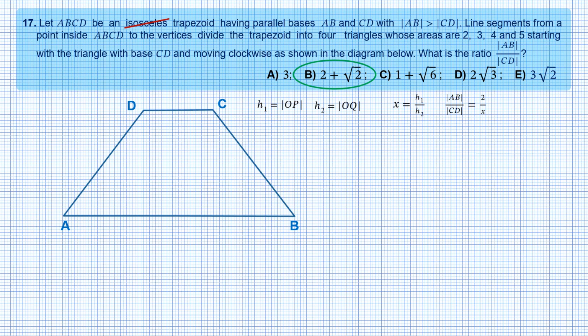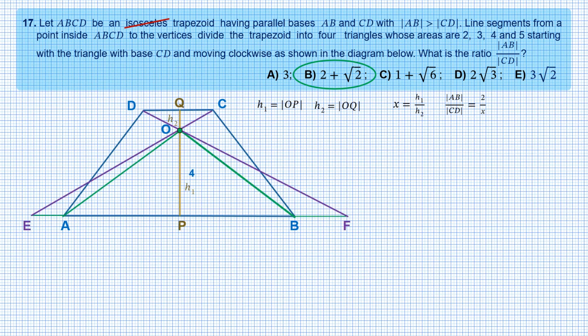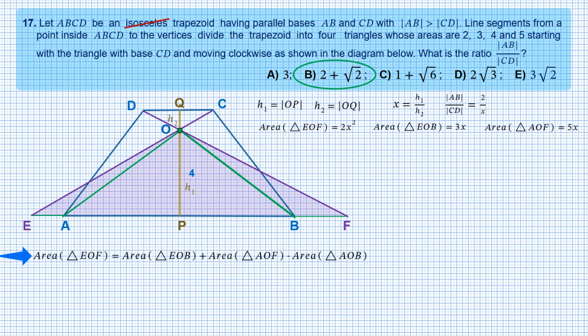So let's briefly consider the alternative cases. Let both E and F be on the continuation of AB. It can be easily seen that the areas of triangles EOF, EOB, and AOF remain unaffected, so we can just copy them. The only thing that really changes is the final equation. In this case, EOF is the biggest triangle, and we write that the area of triangle EOF equals the area of triangle EOB plus the area of triangle AOF minus the area of triangle AOB.